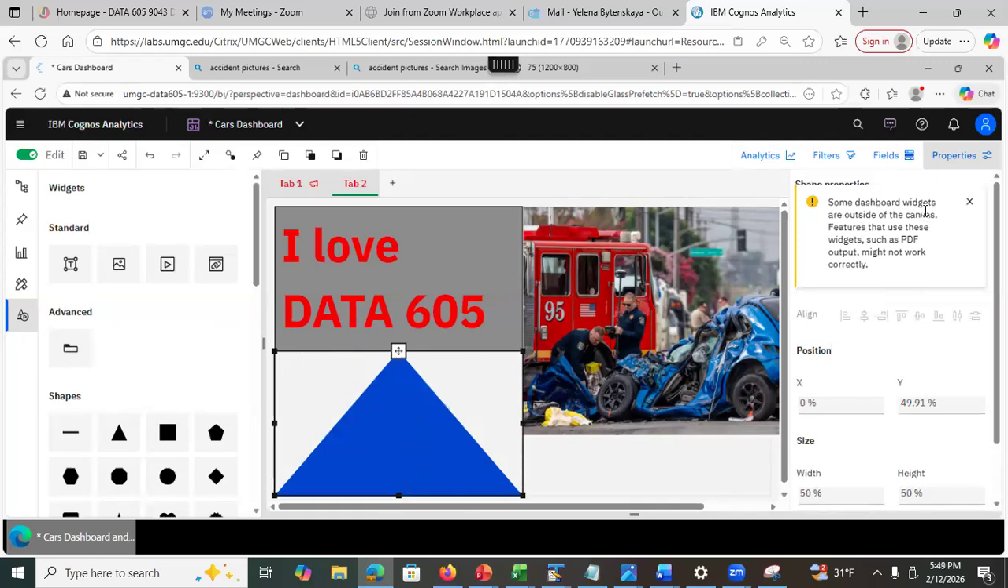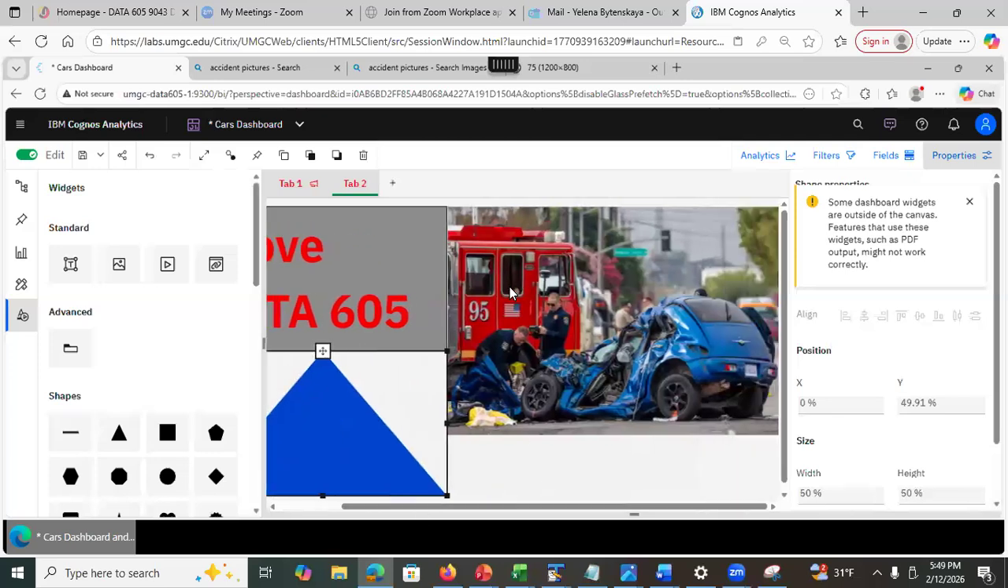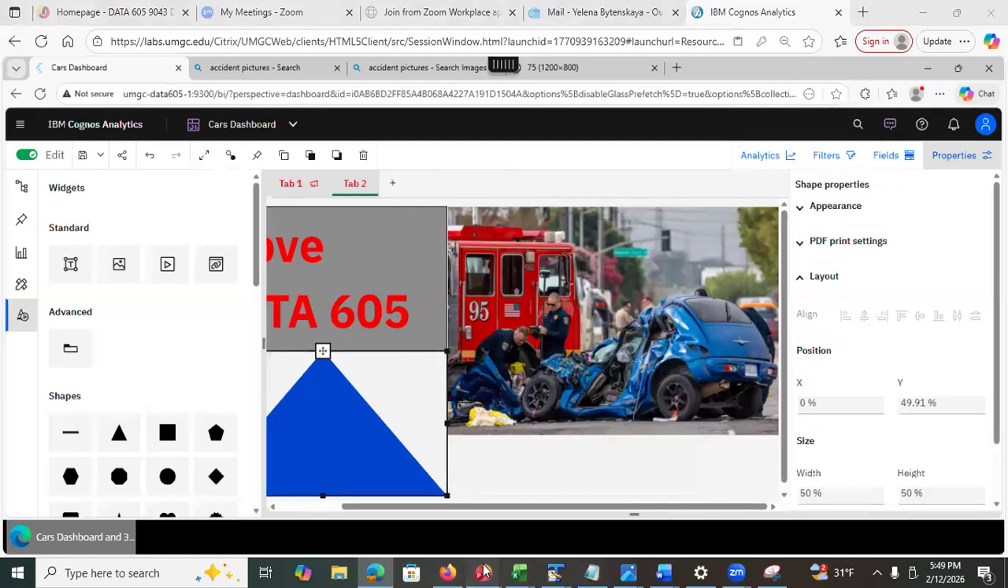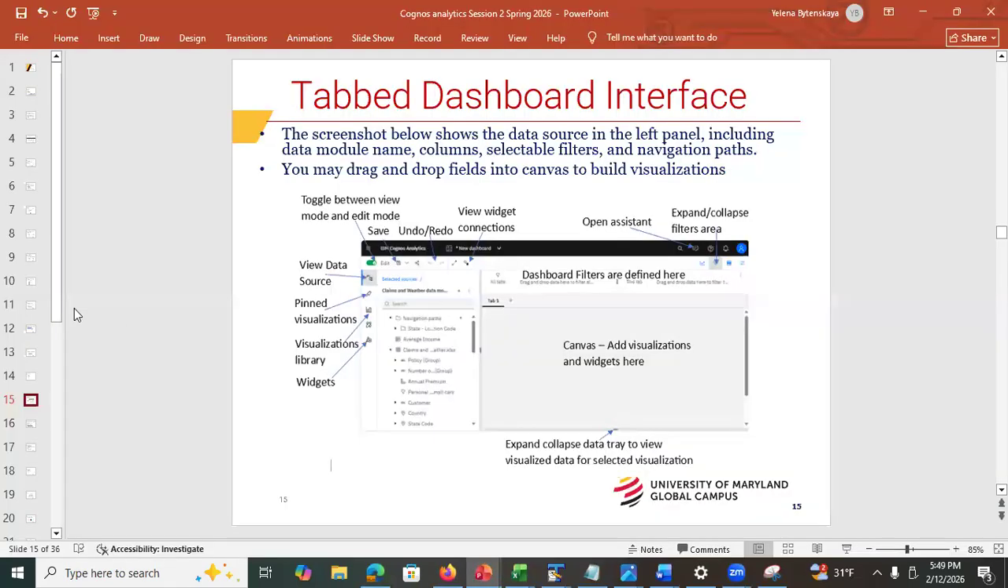Oh, it says here some widgets are outside the canvas. This is not an error, this is just a warning because this image is too large. It does not fit into the same panel, but that's okay, no problem. Okay, no problem. Let's save this. Okay, this is not an error, this was a warning. That's fine. All right, so that's a dashboard. That's the basic things, but I'm gonna show you more stuff. I am going to show the filter demo next, right? So let's go to the slides.